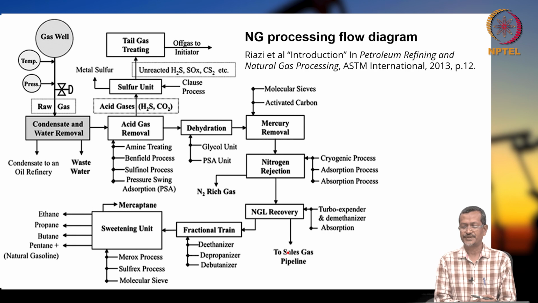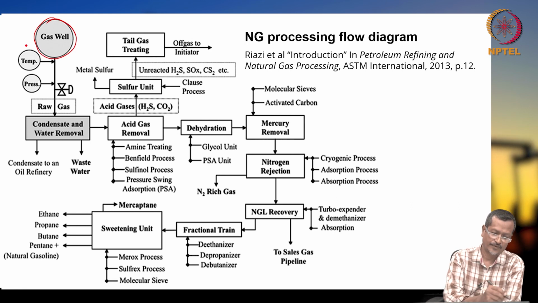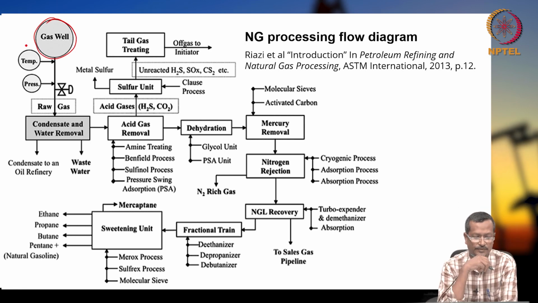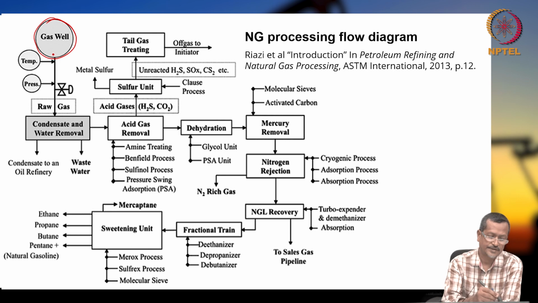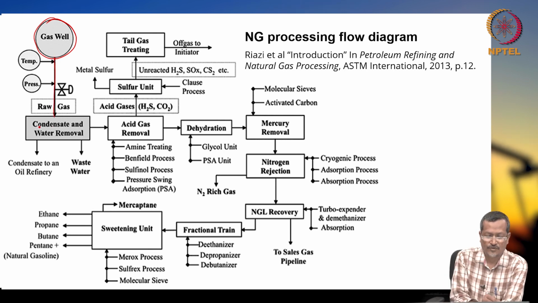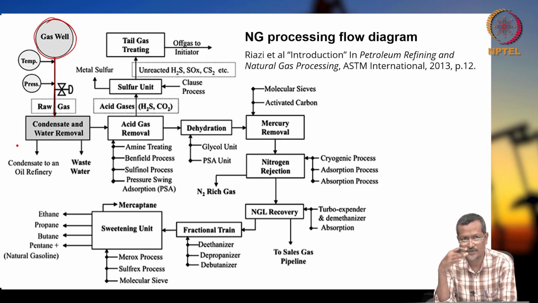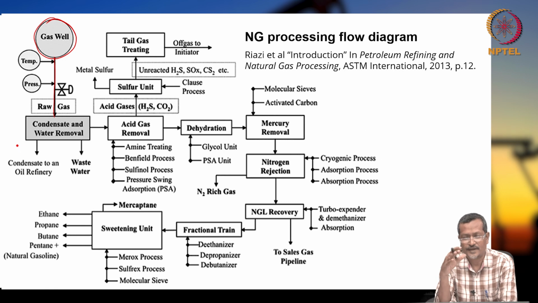Now, natural gas processing flow diagram. Okay. So, you see this gas well, top left corner. From the gas well you get certain fluid, then you increase temperature and do condensate and water removal. First step, condensate, like a two phase separator, you are separating gas and liquid.